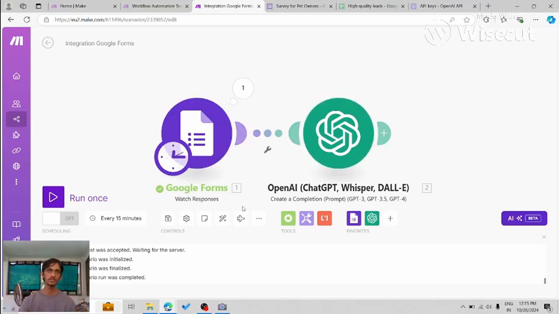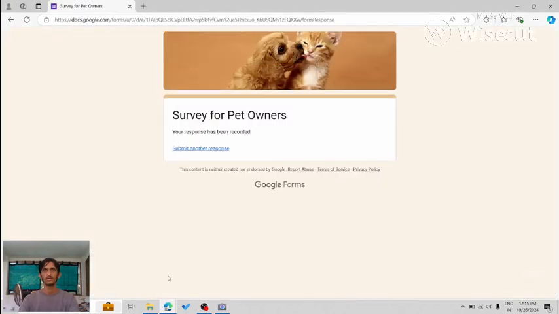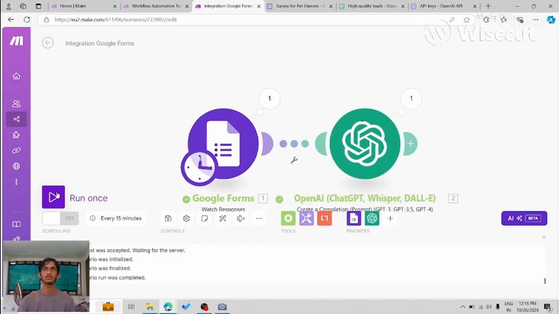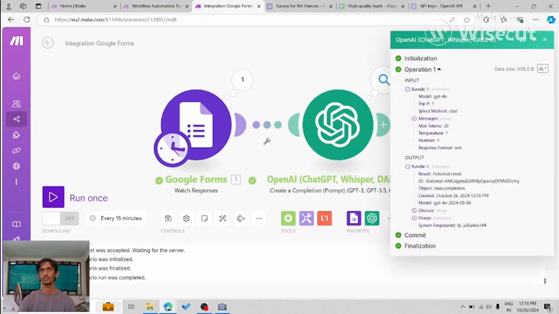So I will have to fill the form once more. So I'm going to go ahead and do that. Okay, so now I have filled the form once more. I'm going to go back and do run once. As you can see over here, it ran successfully, and this time the OpenAI API also ran. There is a technique to save the response in the module so that you don't have to keep filling the form again and again, and I will talk about that in a later video. For now, I'm going to check out the OpenAI response.